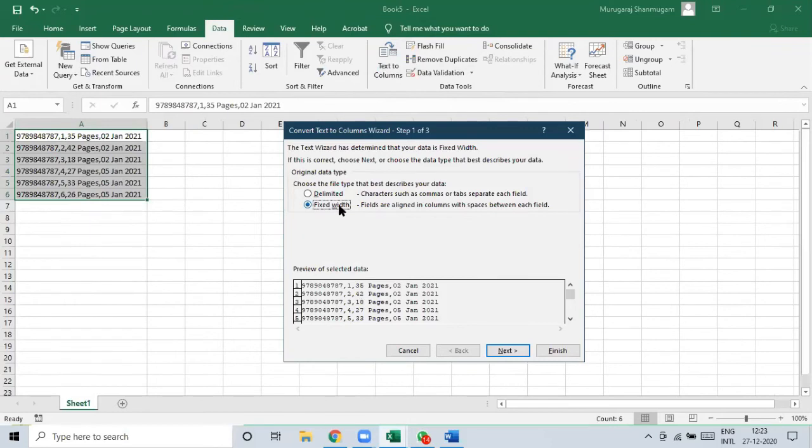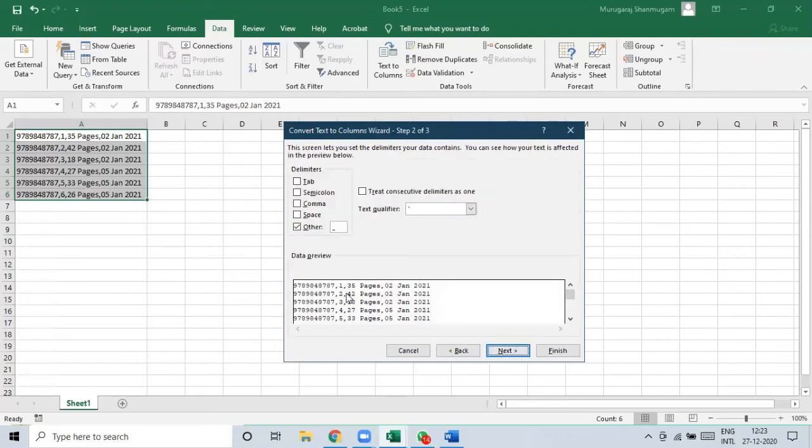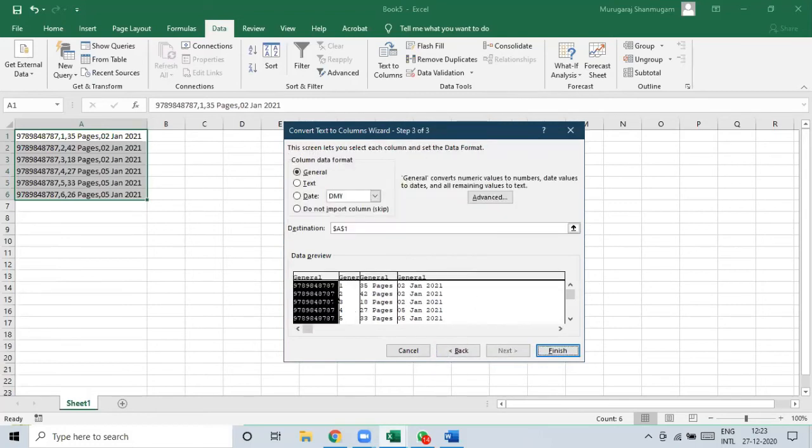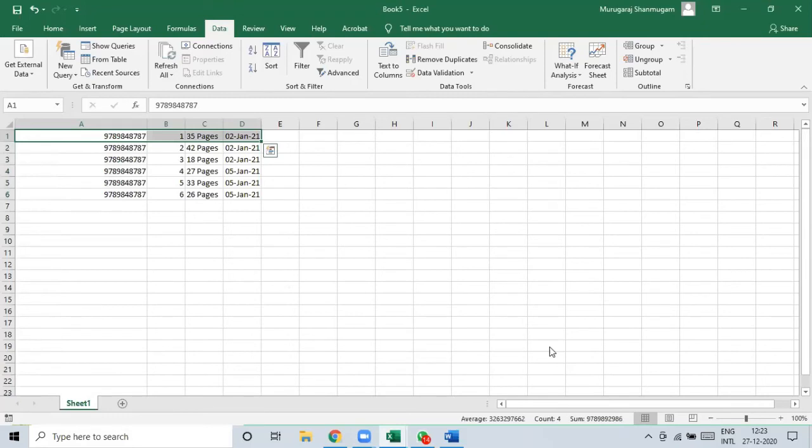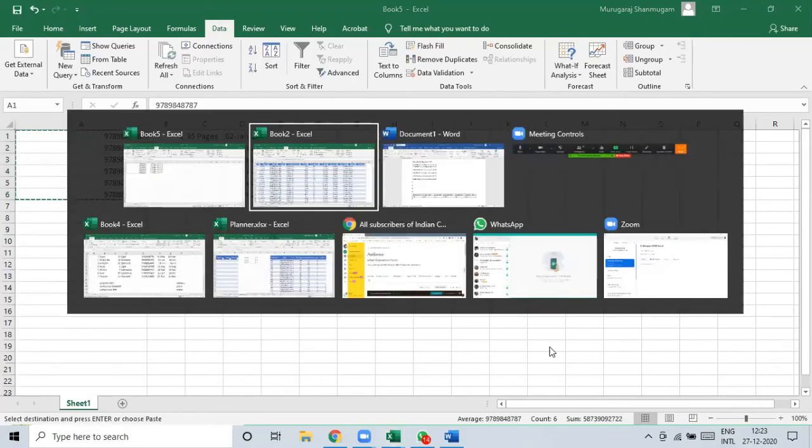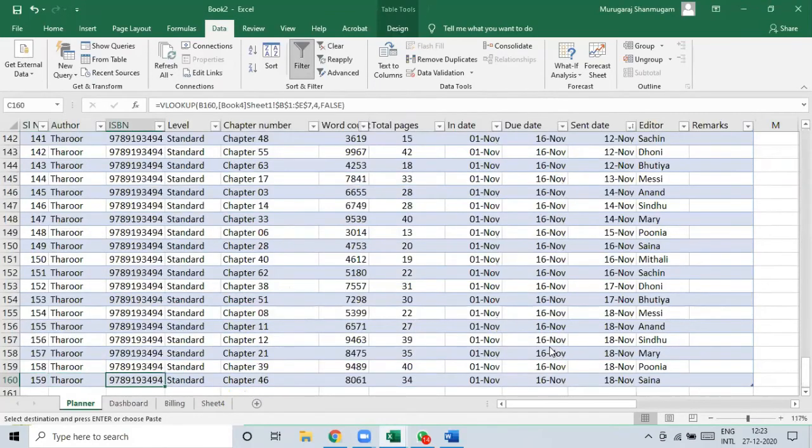I'm going to go with fixed width or delimited. I know they are delimited by commas. So I'm going to say delimited by commas. Okay, comma, not others. So you can see that it has already identified the divisions correctly. All you have to do is give Finish. So that one value is converted to 4 different columns. So I just copy it here.